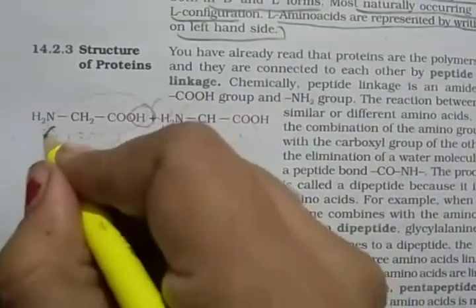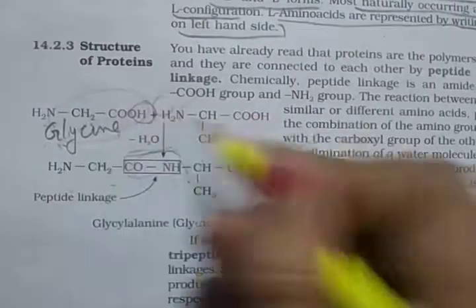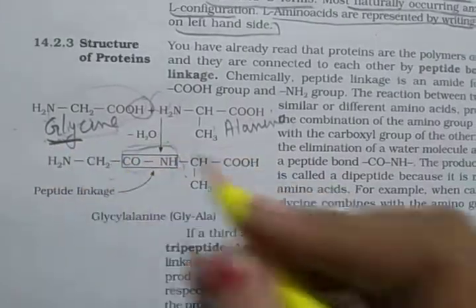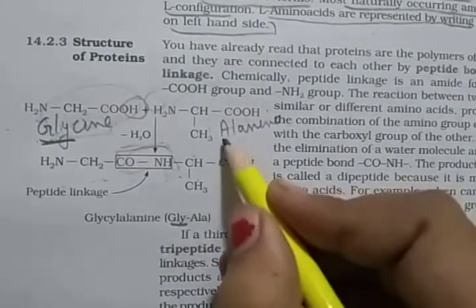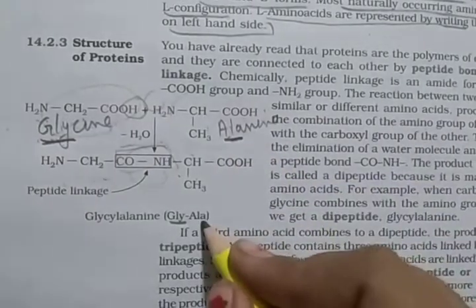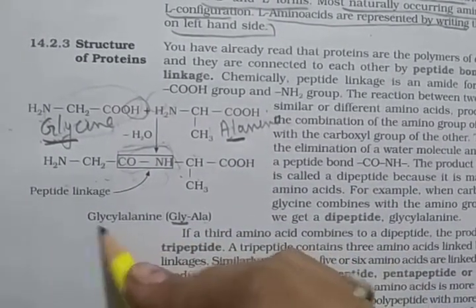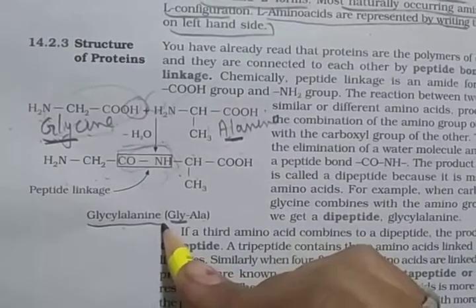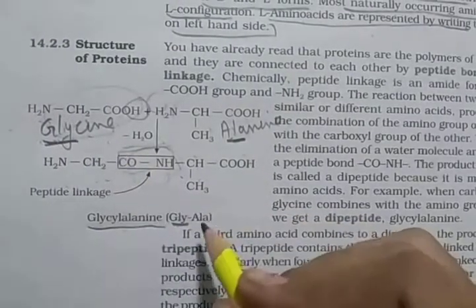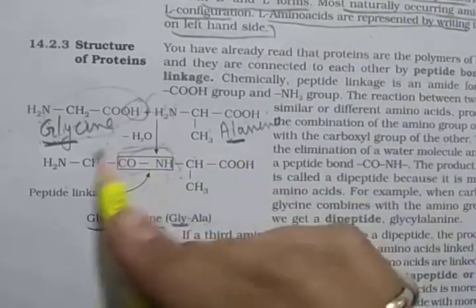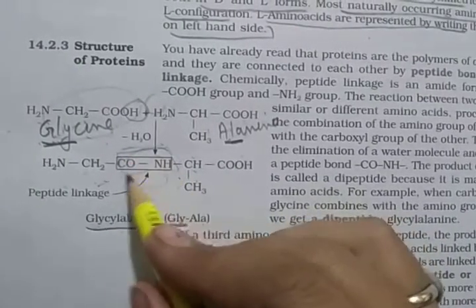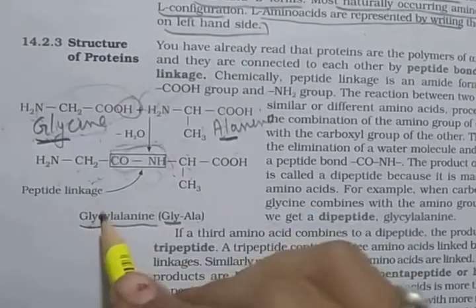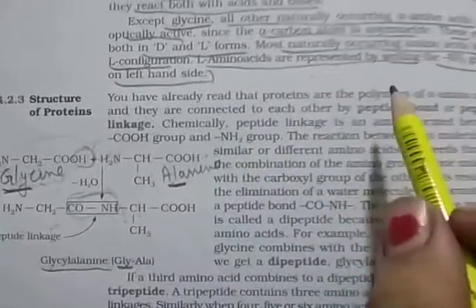This is glycine and this is alanine. Glycine's first 3 letter symbol is Gly, and alanine's first 3 letter symbol is Ala. Both are combined, so it is glycyl alanine, with the symbol Gly for glycine and Ala for alanine. Whenever both units are connected by CONH, it is an amide bond, and we also say peptide linkage. Clear?